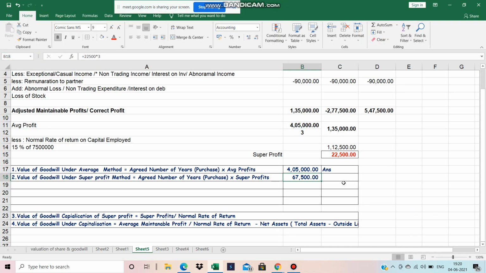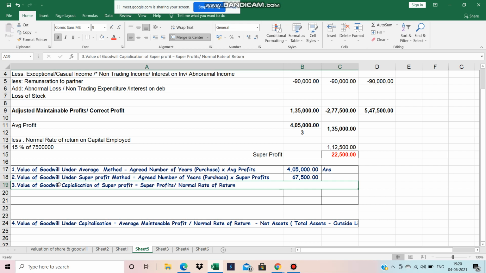Okay. Now move to valuation of goodwill under the capitalization of super profit method. What is the formula? Super profit divided by NRR. So our super profit is 22,500, sorry, students. 22,500 divided by the normal rate of return, 15%.